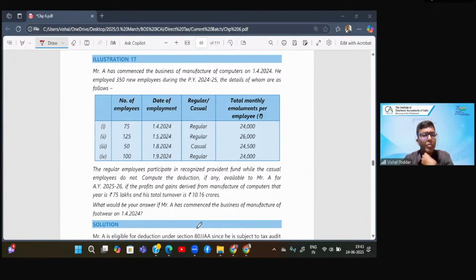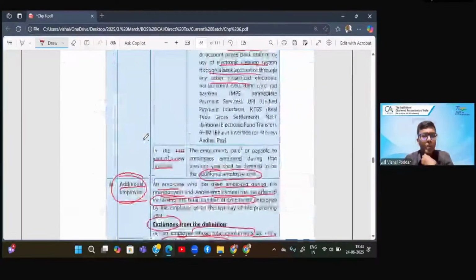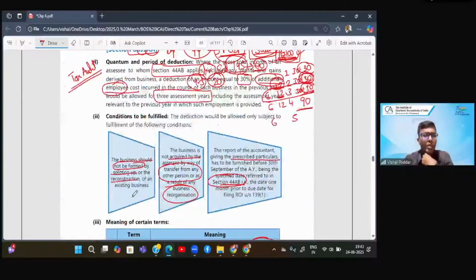Shagufta beta, the second point, which covers the conditions, I believe you are talking about this second point. What are the conditions? Your business should not be formed by splitting up, so it means it should be a fresh new business. Second, you should not have purchased business from somebody else. It means you should have started the business fresh, because if you purchase business from somebody else, it will not be a new business.